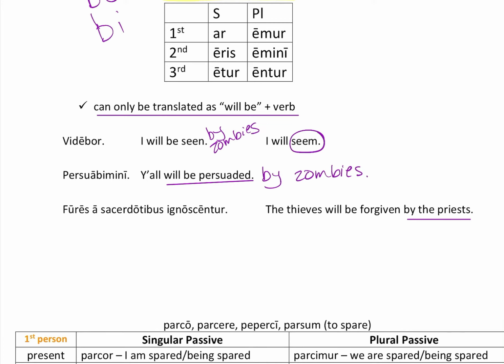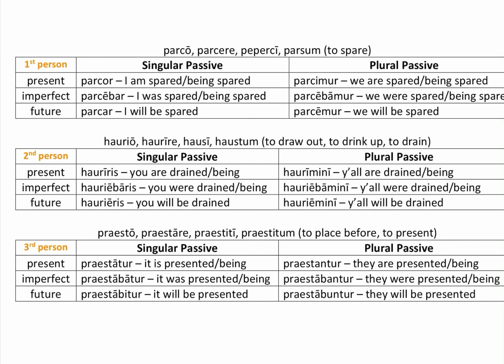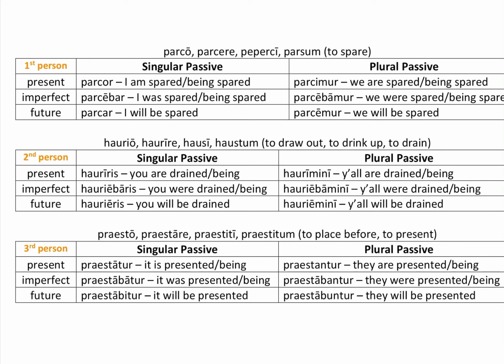Okay, so what I want to do is show you what we have learned so far with three different verbs. Remember, this is third, this is fourth, and this is regular first conjugation. So you can see that in first, second, and third, you can see all the ways that we've translated.